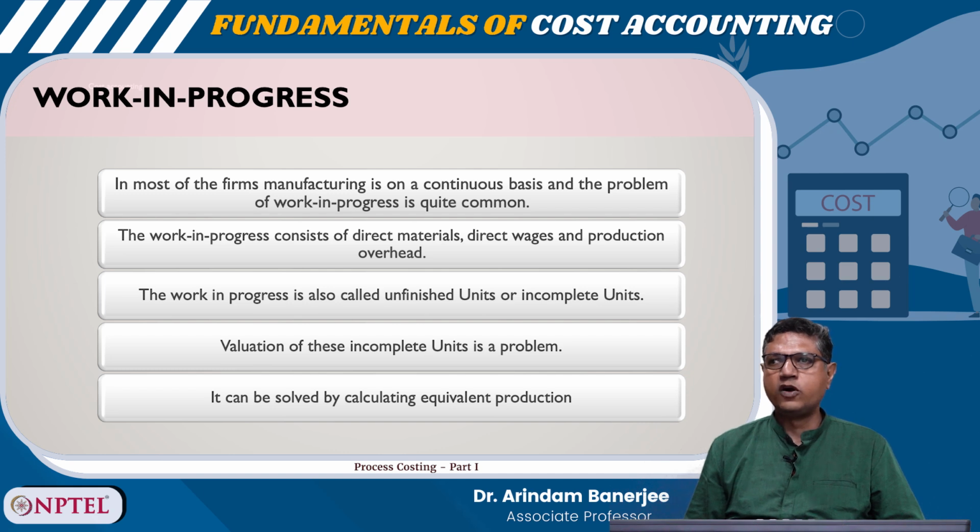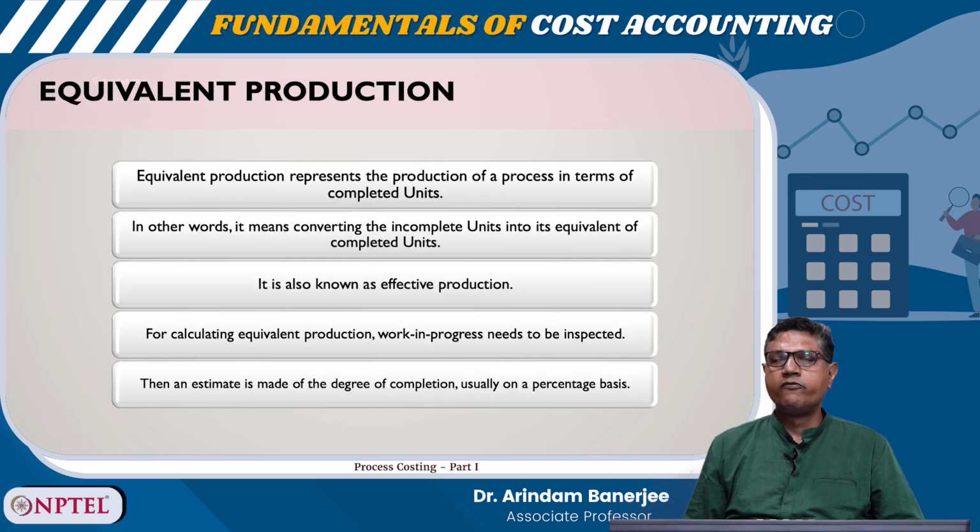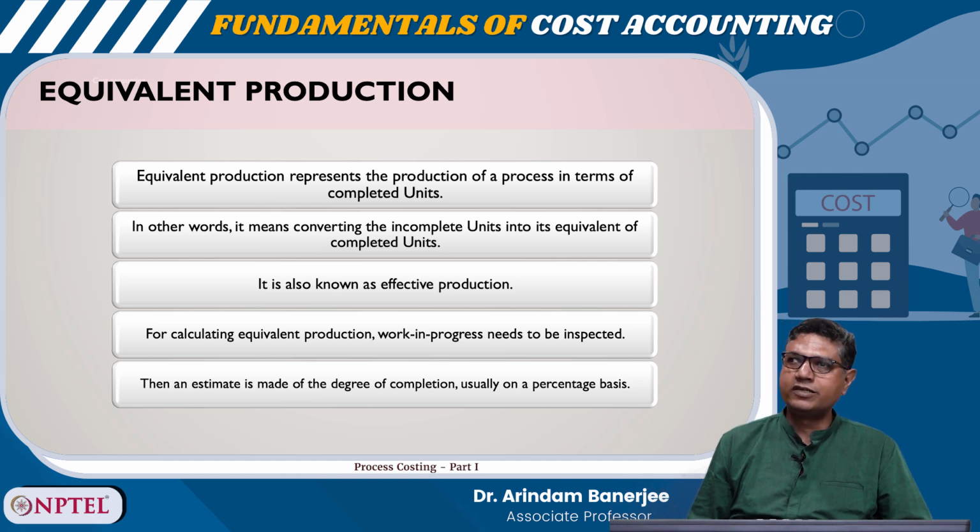Valuation of these incomplete units is a problem. It can be solved by calculating equivalent production. What is equivalent production? Equivalent production represents the production of a process in terms of completed units. In other words, it means converting the incomplete units into its equivalent of completed units. It is also known as effective production.